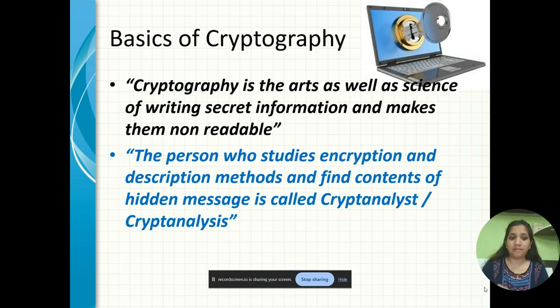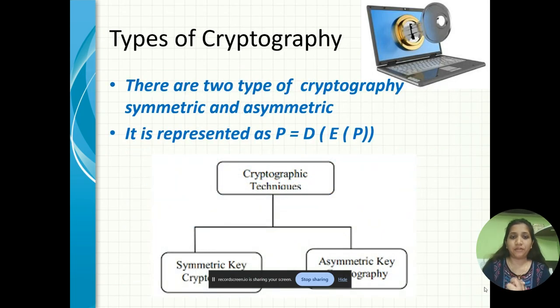So let us see the basics of cryptography. Cryptography is an art as well as science of writing secret information and makes them non-readable. The person who studies encryption and decryption methods and finds the contents of hidden messages is called a cryptanalyst, and the study is called cryptanalysis. The types of cryptography are symmetric and asymmetric.